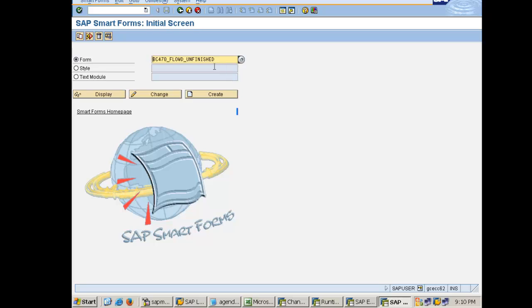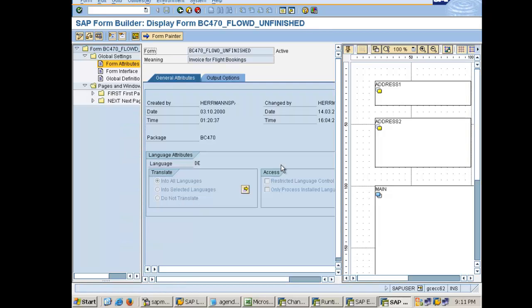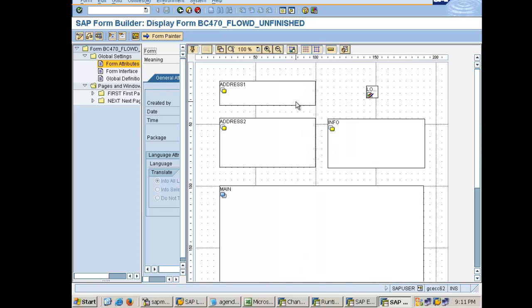Okay, now let's go inside this smart form display. When you come inside, you will see a form painter. Form painter is basically a replica of whatever page you have, and whatever you are creating you can see here, and then you can do an adjustment.